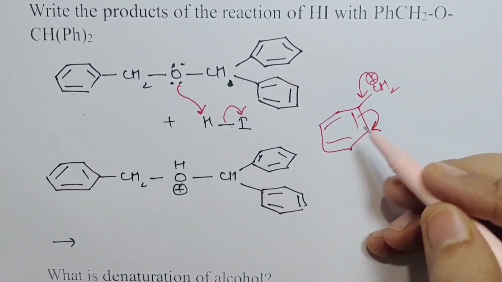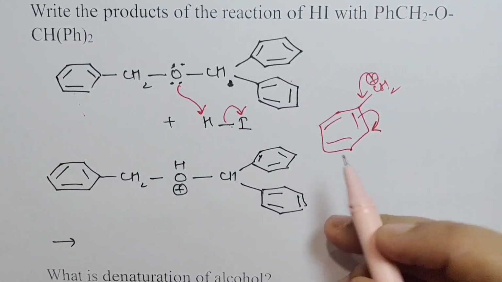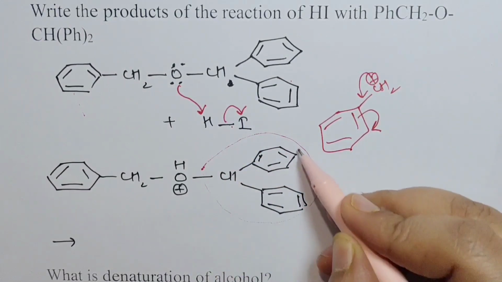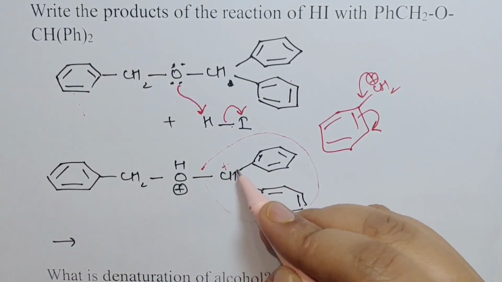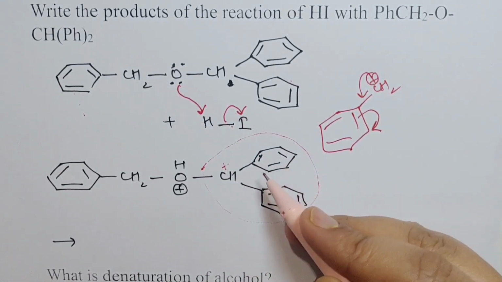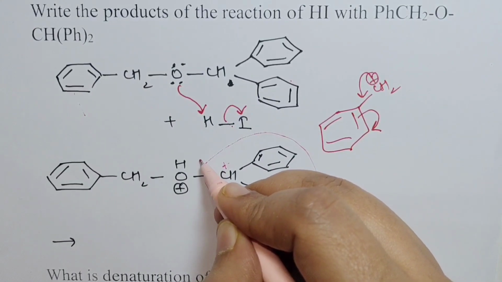And whenever in chemistry a charge gets delocalized over a number of atoms, that sort of stabilizes the system. Here, if this carbocation is formed, the positive charge would get delocalized over two benzene rings. More delocalization, more stability. So this bond would break.